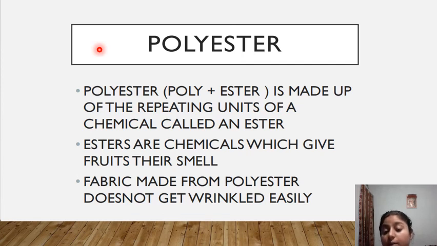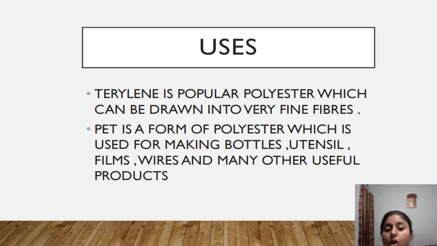The esters are chemicals which give fruits their smells. So from this chemical we make these polyester things. Now what are the uses of polyester? Terylene is a popular polyester which can be drawn into very fine fiber. PET is a form of polyester which is used for making bottles. So bottles, utensils, films, wire and many other useful products are made by the help of what?